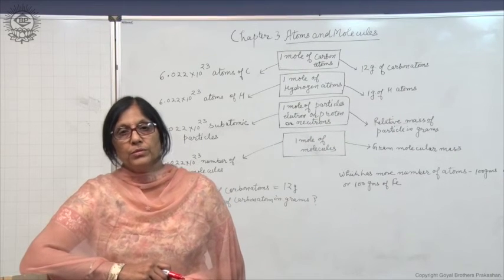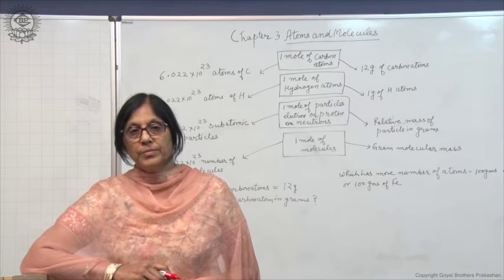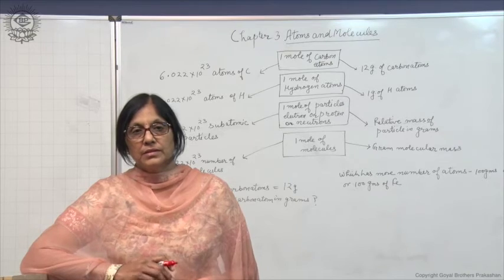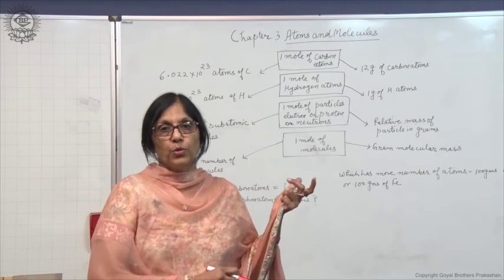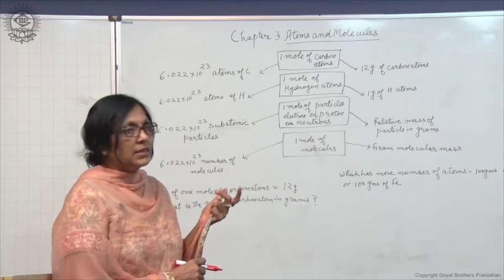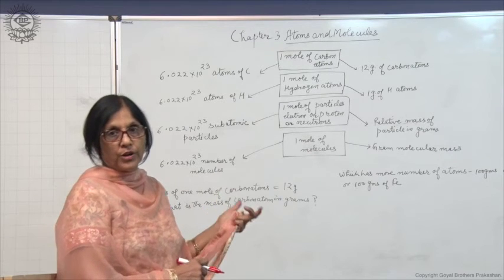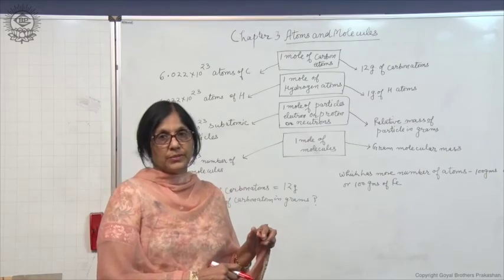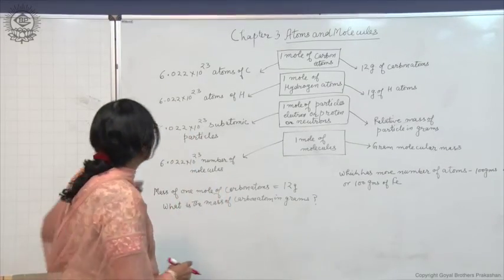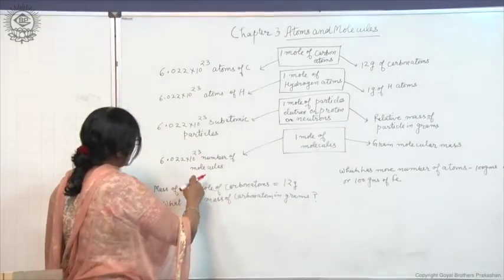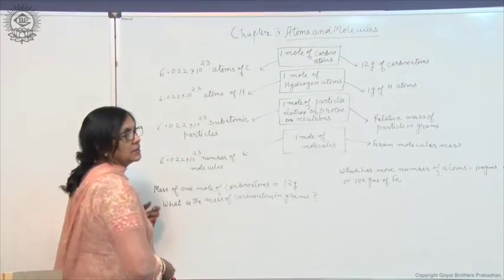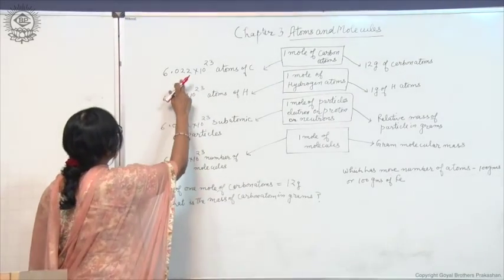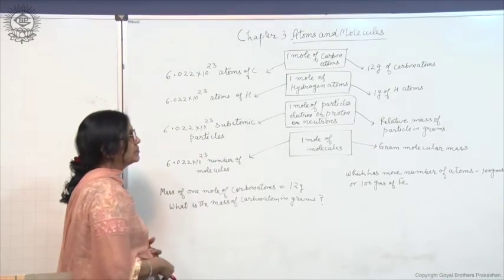Now you know about the mole concept. Let us revise what is a mole and study the relation between the Avogadro number, the mole, and the mass of the substance. So, in this column is written the Avogadro number, that is 6.022 into 10 to the power 23.